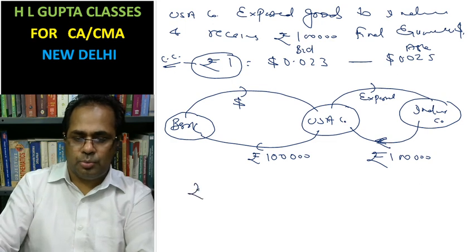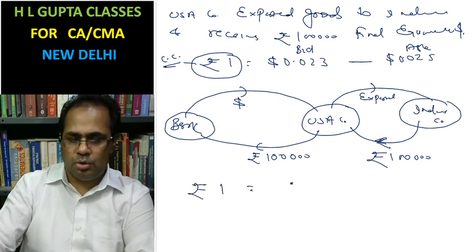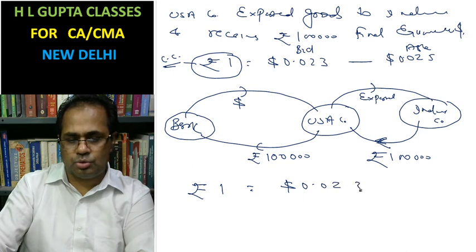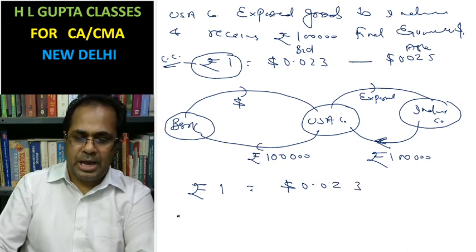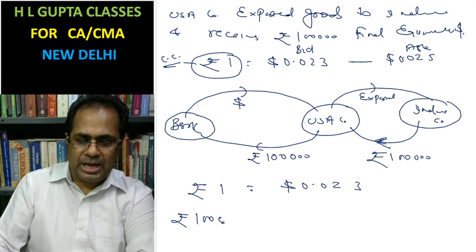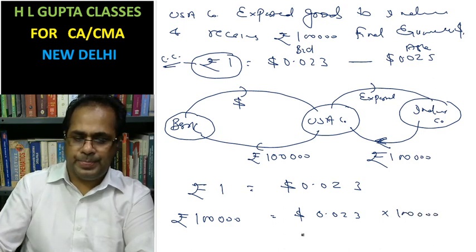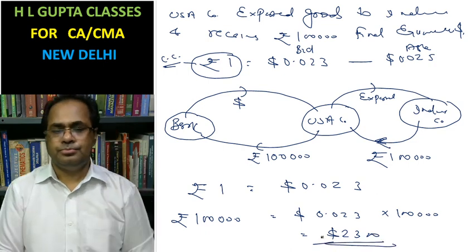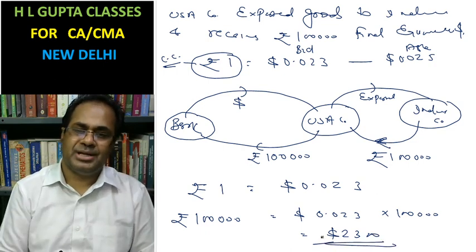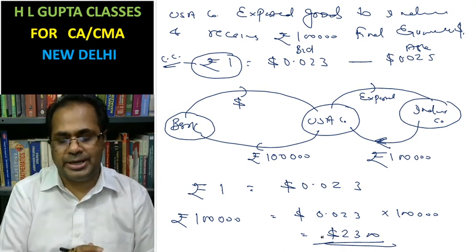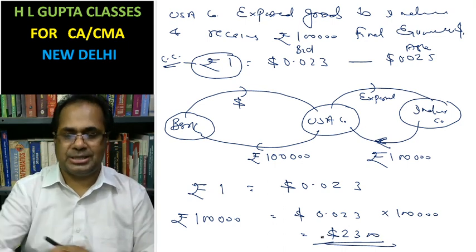Now rupee 1 equal to dollar 0.023 rate is applied, and rupee 1 lakh equal to dollar 0.023 into 1 lakh, that is dollar 2300. This is the way of writing quotation with bid rate and ask rate. Now the same thing is done here.